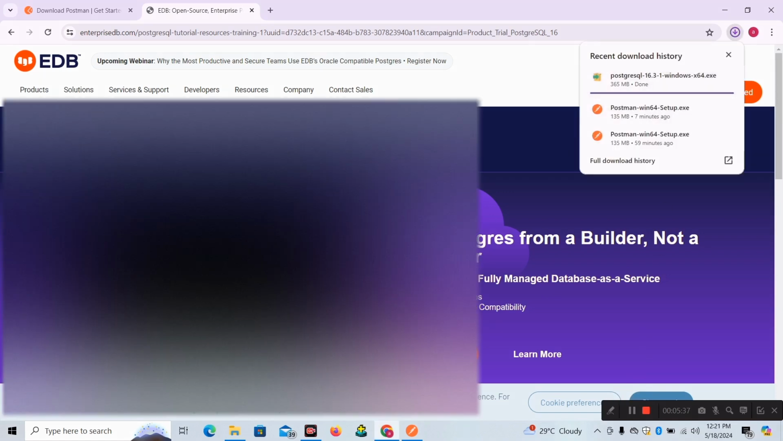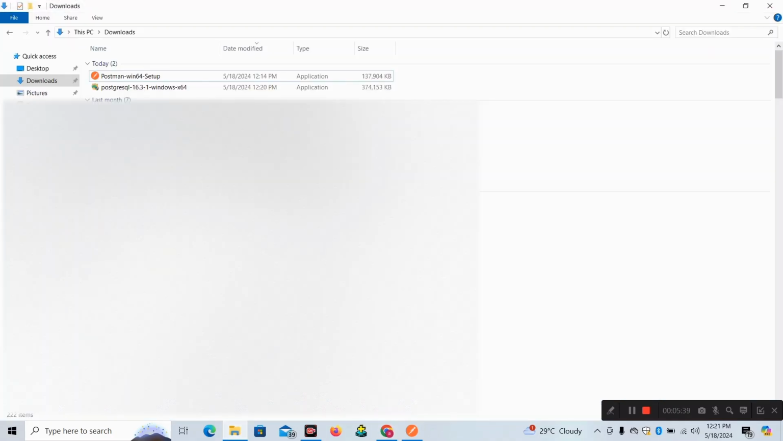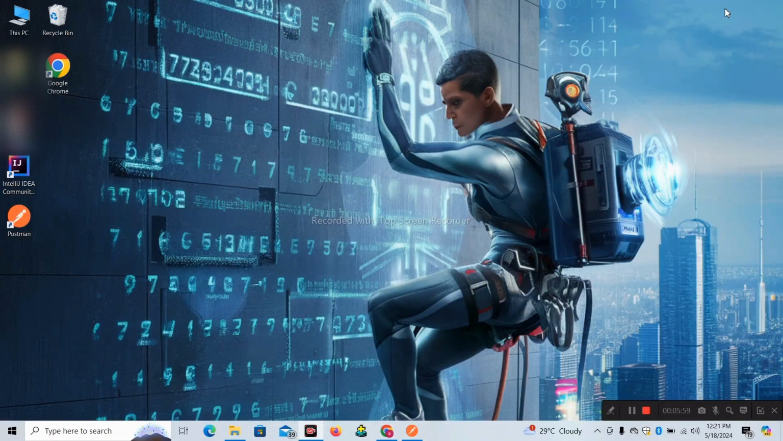It's showing it is downloaded. We will go to the location and check whether it is downloaded or not. As it is downloaded, click on this application. Okay, give permission as yes. It's getting loaded.